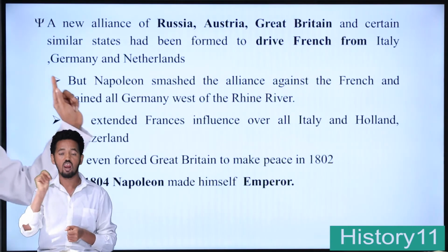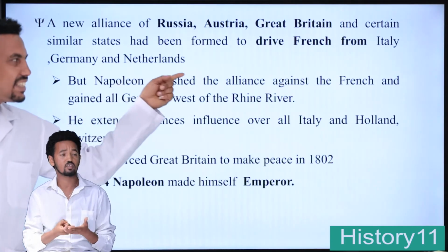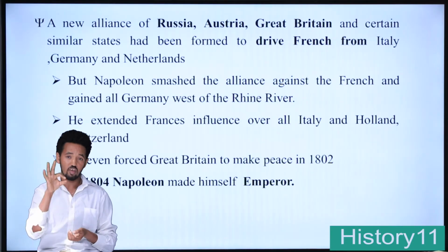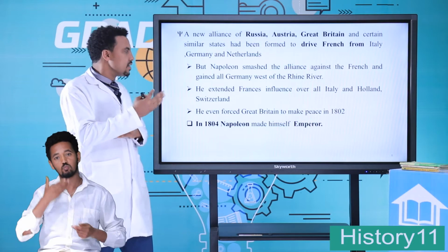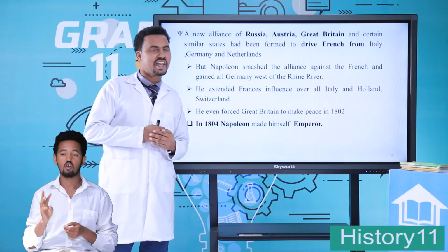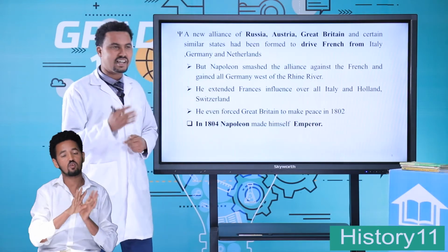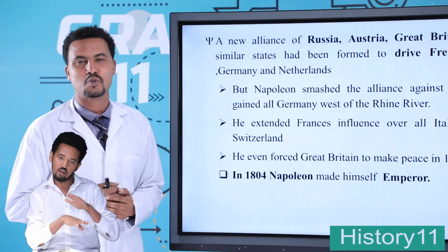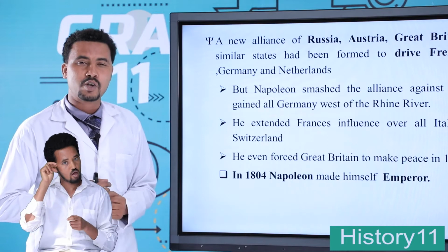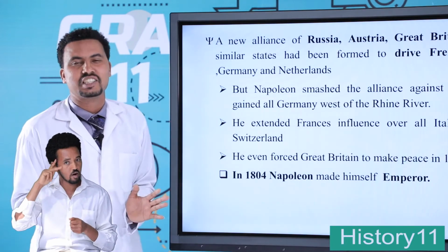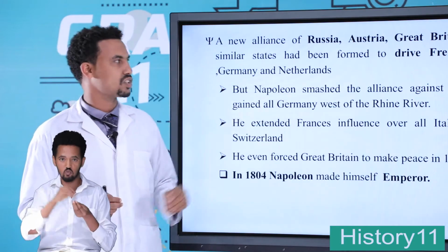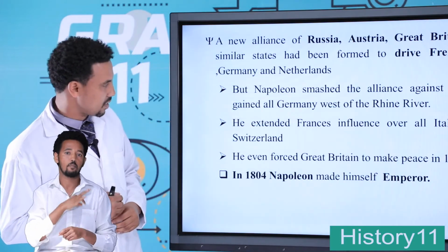But Napoleon smashed the alliance against the French and gained all parts of Germany west of the Rhine River. All the area west of the Rhine River came under the control of Napoleon Bonaparte. He defeated the Allied powers, which included Russia, Austria, Great Britain, and certain similar states.